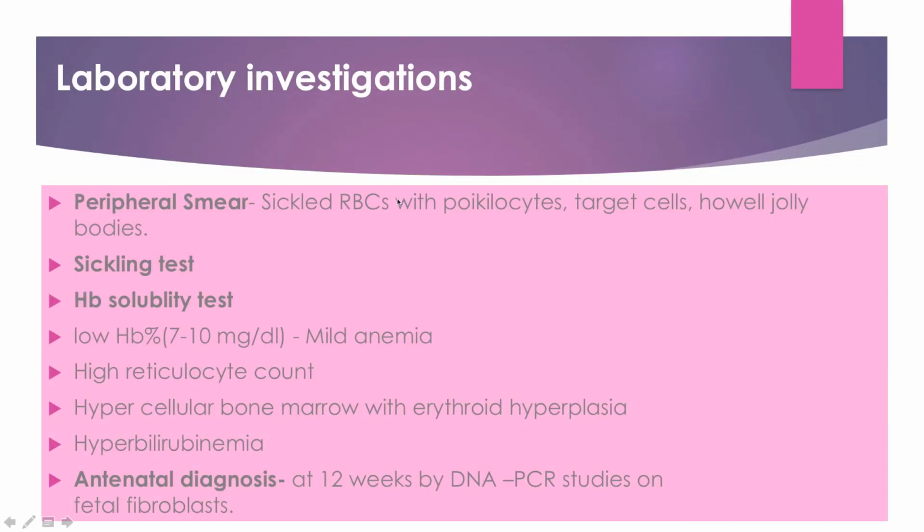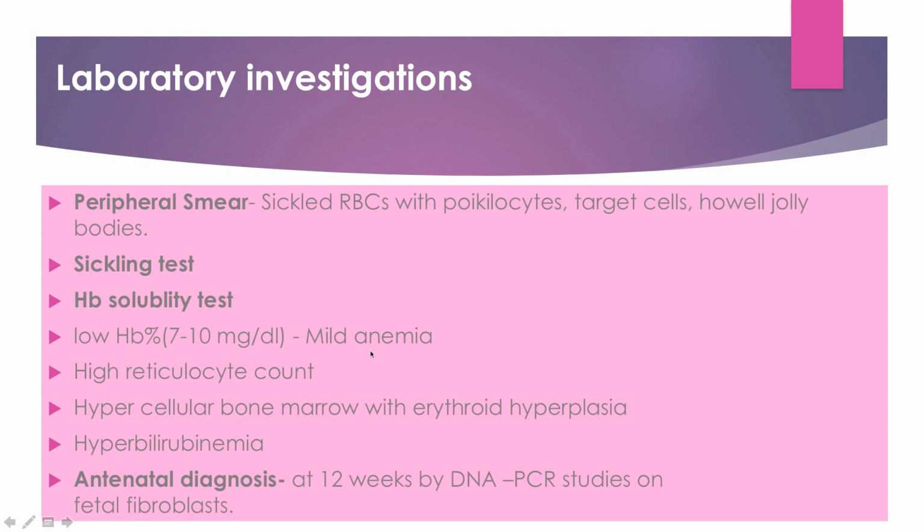Laboratory investigations. On peripheral smear, sickle RBCs are seen, and they diagnose sickle cell anemia very easily. Poikilocytes, that is abnormal sizes of RBCs, target cells, and Howell-Jolly bodies are also seen. Sickling test is also done and proves sickle cell anemia. Hb solubility test is again low.